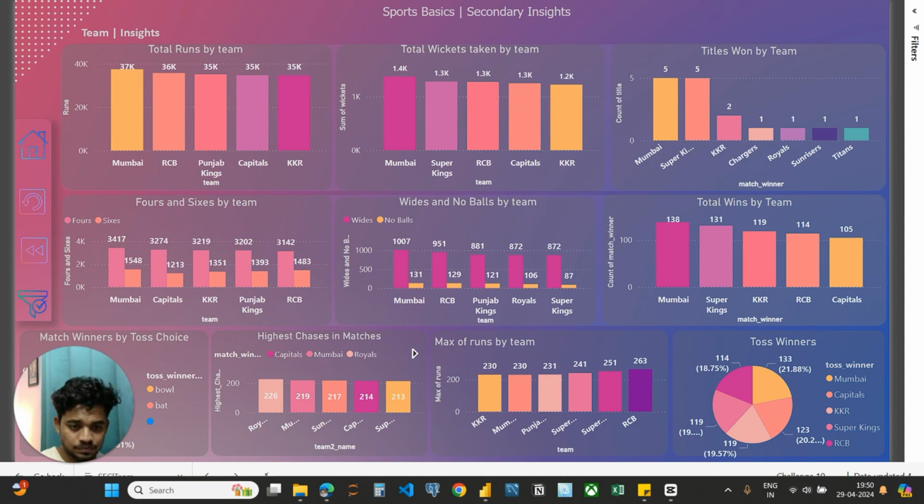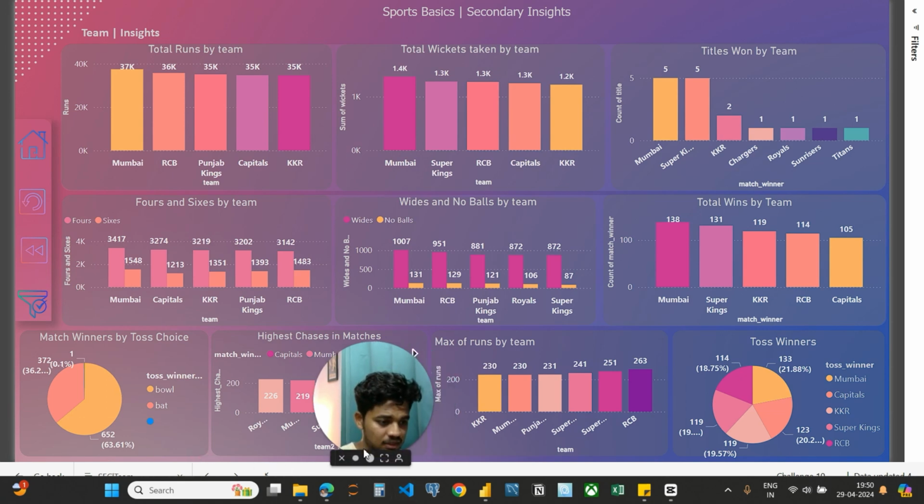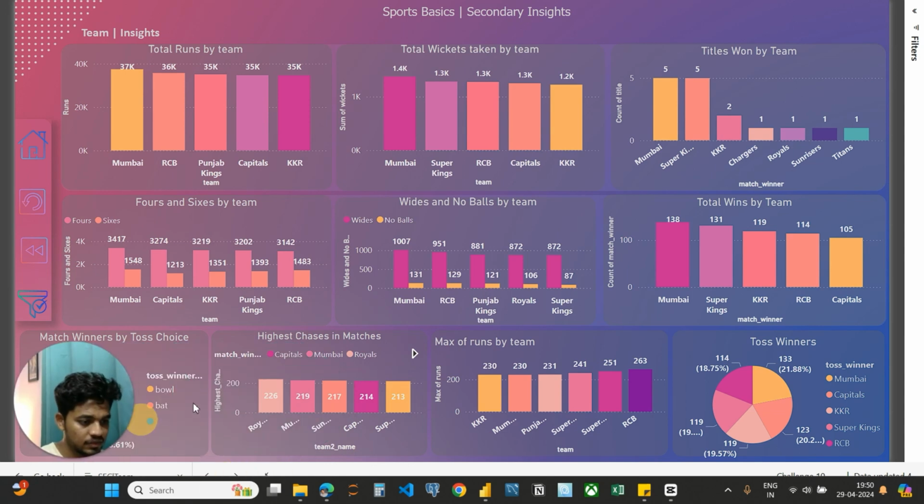And next we have the percentage of match winner by toss choice. Bowling first has a 63% success rate, while batting first has 36%. And next we see with the visual the highest chases in matches. Rajasthan Royals have 226.